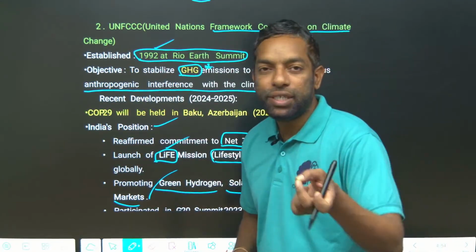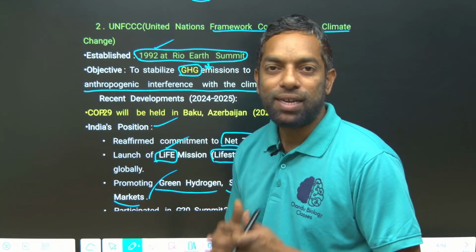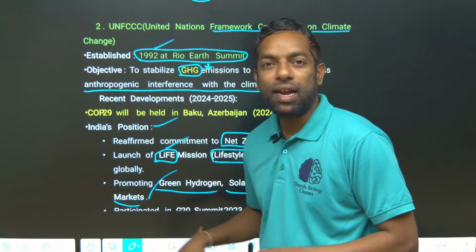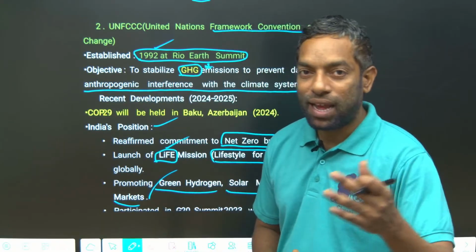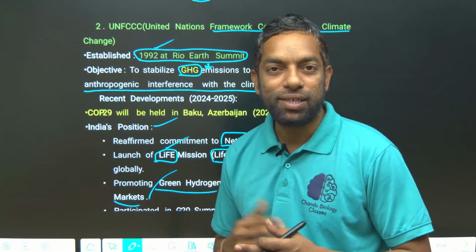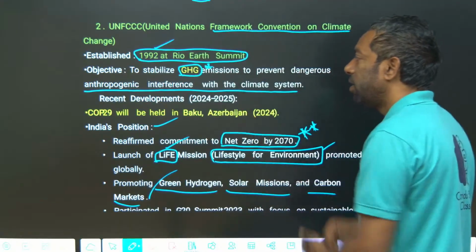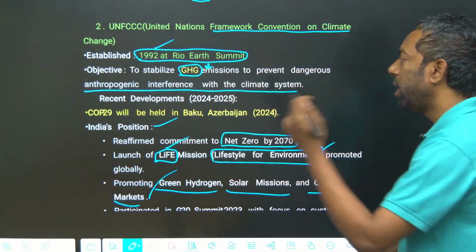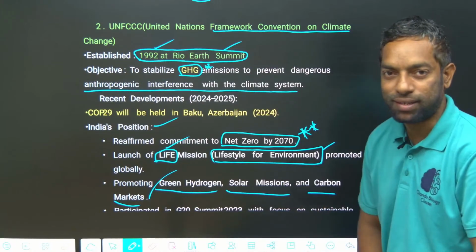Net zero emissions by the end of 2070, and Lifestyle for Environment. They can ask you what LiFE is, or give you the abbreviations. This is important from the exam point of view. Mainly it originated from the Earth Summit. I hope you guys understand this.